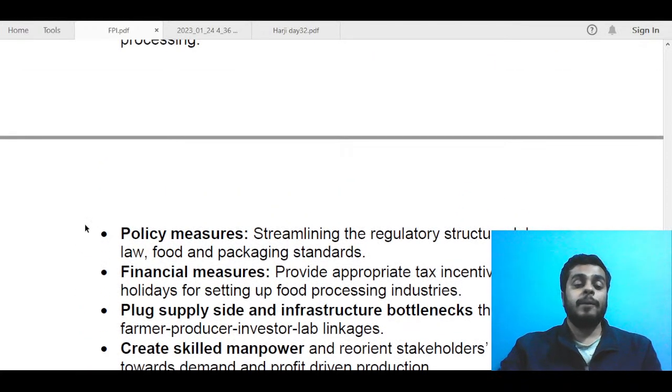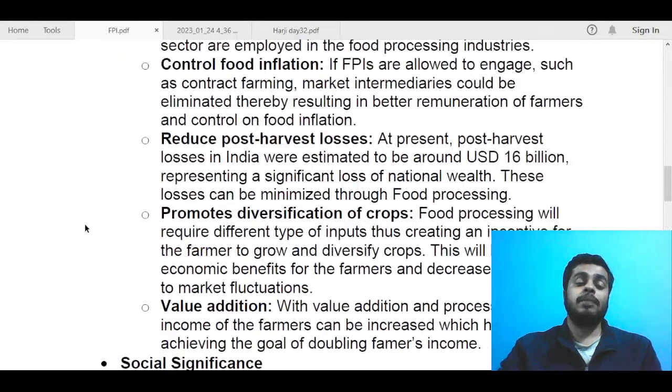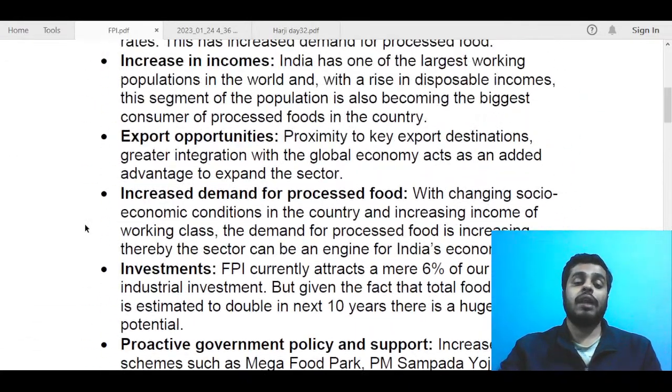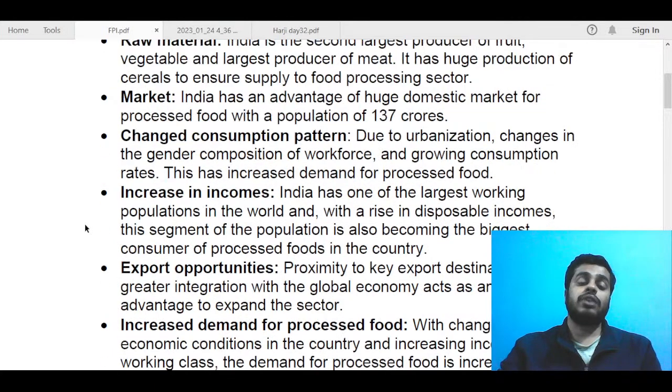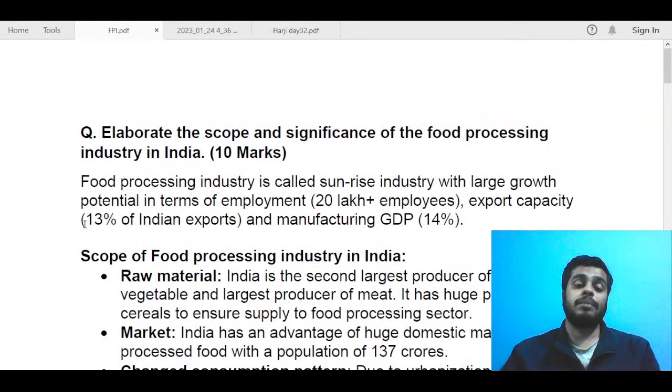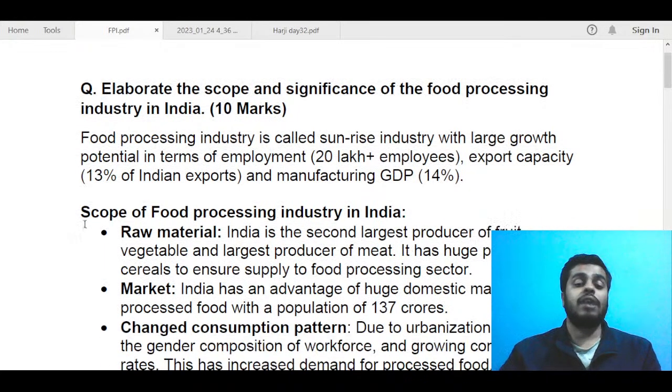I think you must have got it. So basically, the demand of the question was threefold: writing about scope, writing about significance, introduction, conclusion, and a small way forward. So I think that was the basic framework this answer required. And if you could have written all of this, you should have certainly scored some decent marks.